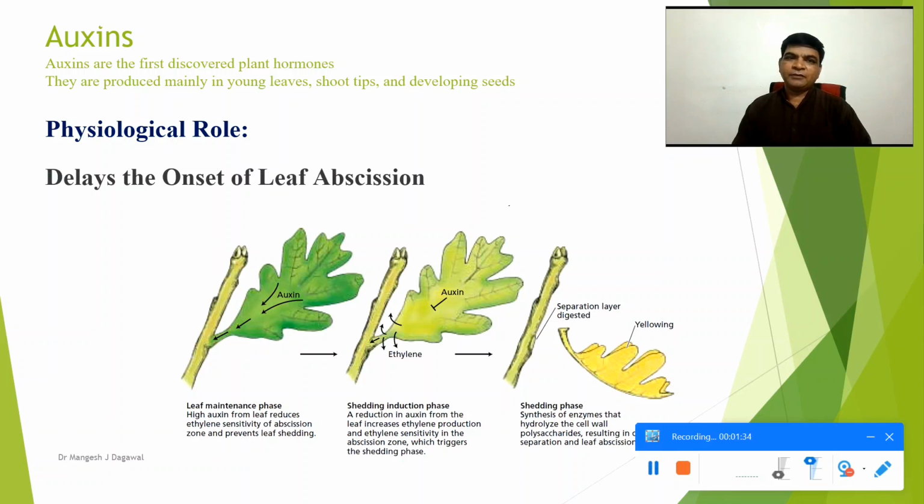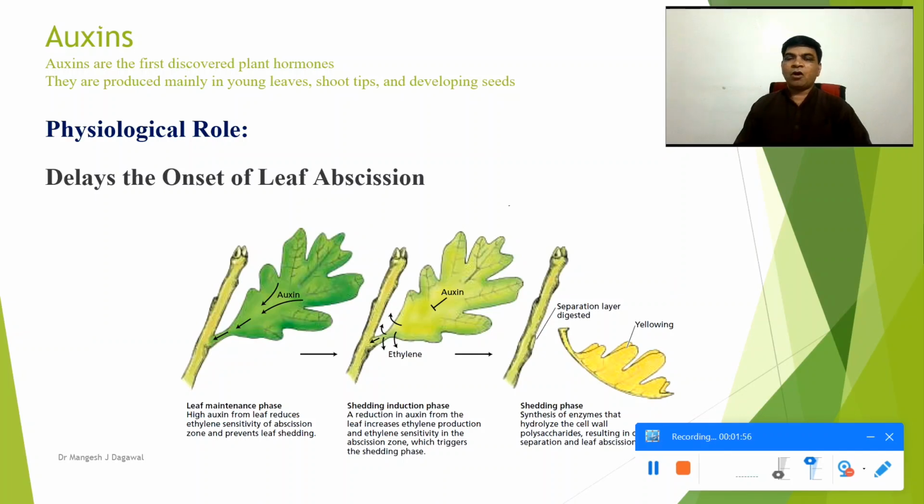Auxin delays the onset of leaf abscission. What is meant by leaf abscission? Leaf abscission means falling of the leaf. This falling or shedding of the leaves is called abscission, and when there is shedding of the leaves, that is called leaf abscission.